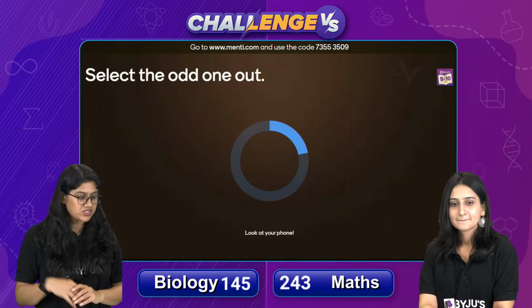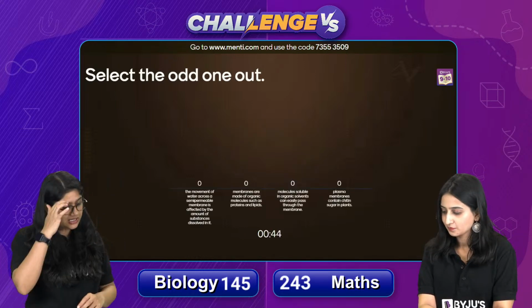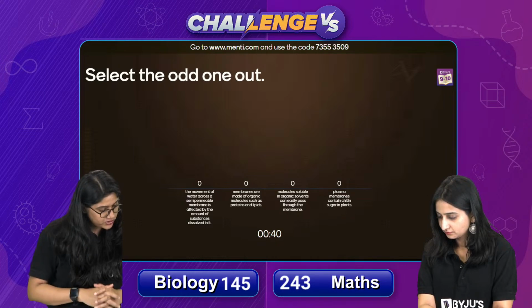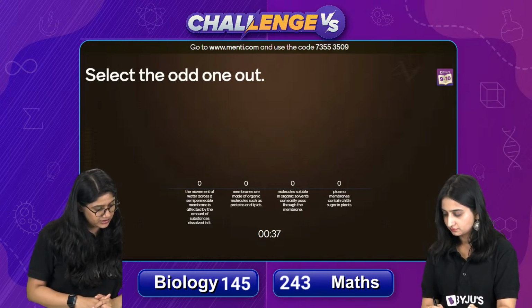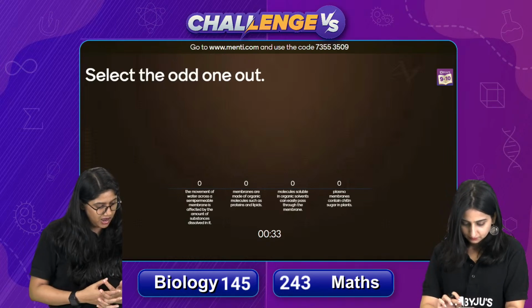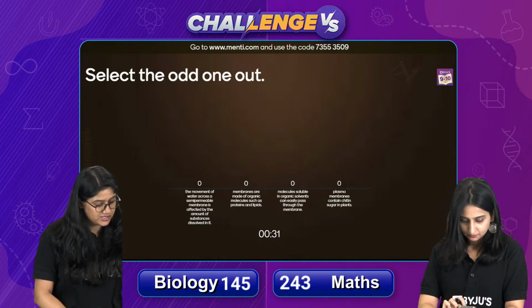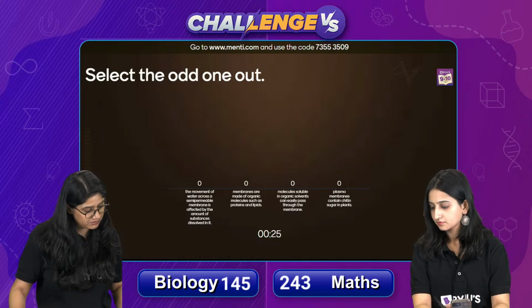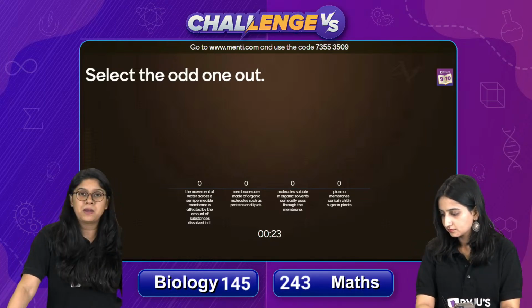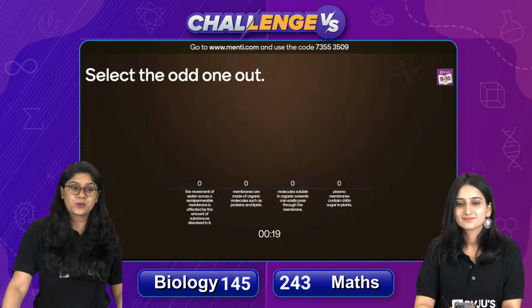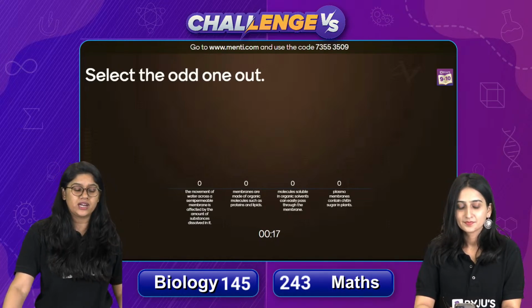So among these, we have to select the odd one out. Please do read the statement carefully. The movement of the water across a semi-permeable membrane is affected by the amount of substance dissolved in it. Membrane are made up of the organic molecules such as proteins and lipids. Molecules soluble in the organic solvent can be easily passed through the membrane, and plasma membrane contain chitin sugar in plants. So we have to select the odd one out.